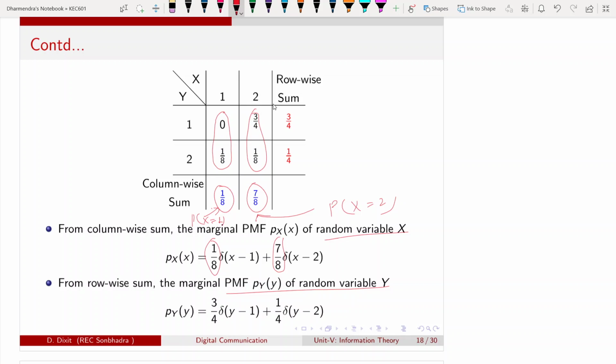If I want to calculate the row-wise sum, that will be 3. This gives the marginal probability of capital Y equal to 1. If I sum the second row, this will give the marginal probability of Y equal to 2. And this way I can write the probability mass function.